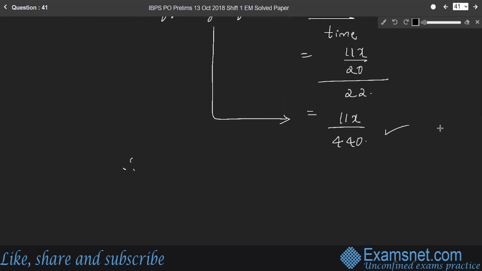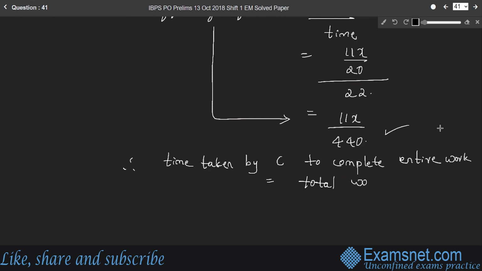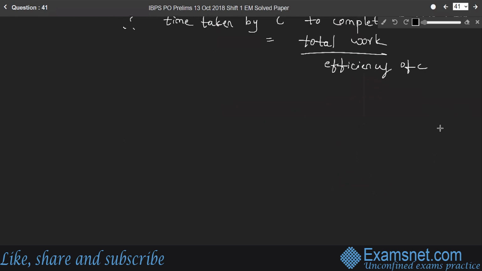Therefore, the time taken by C to complete the entire work is total work by efficiency, by the formula, total work by efficiency of C, right? So what is the total work?